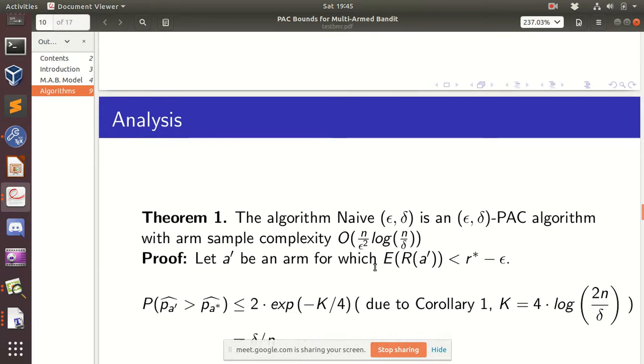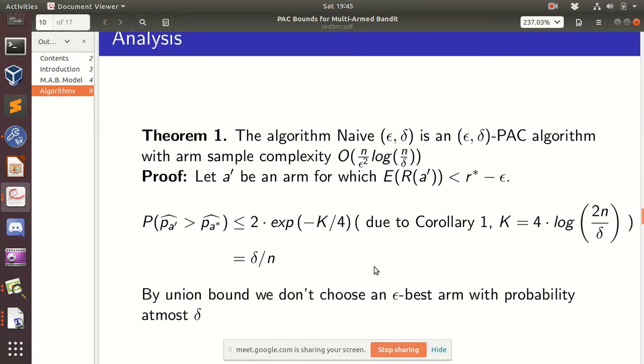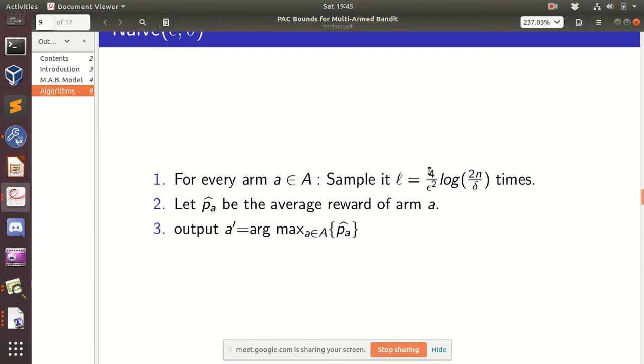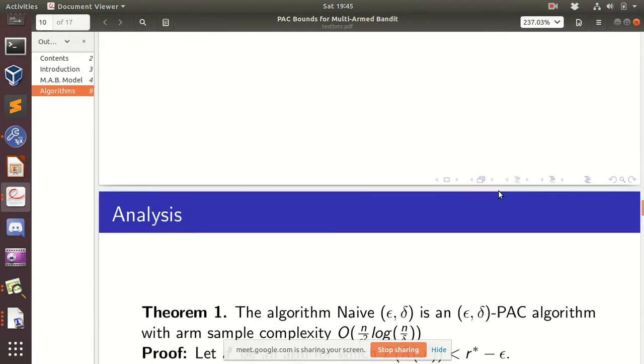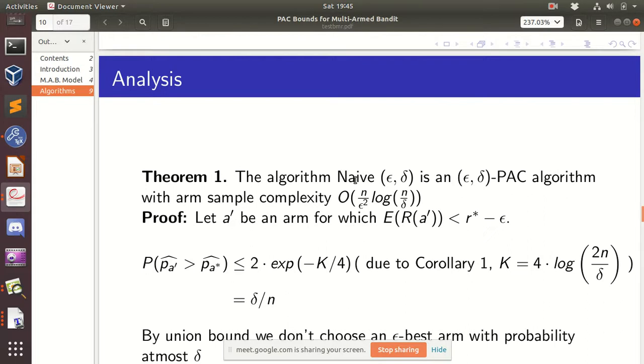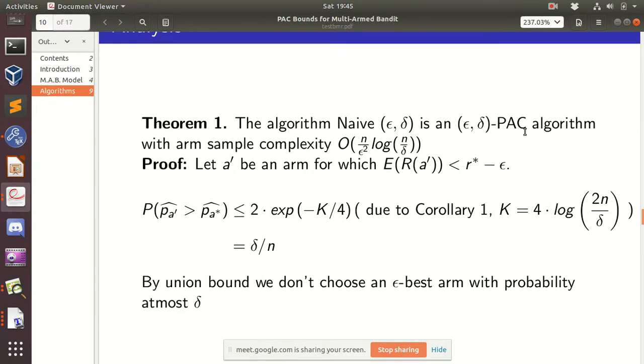So we can go through the analysis. Obviously the sample complexity is n times this quantity, because each arm is sampled this many times. So in total it will be this many times n. That's why we have this sample complexity. We show that this is an epsilon-delta PAC algorithm.